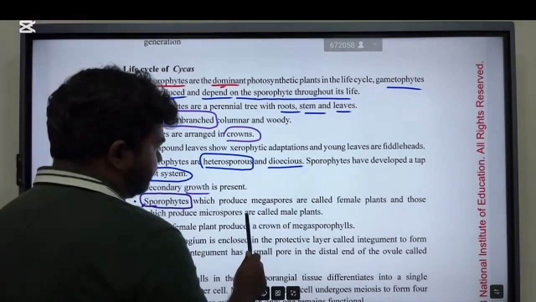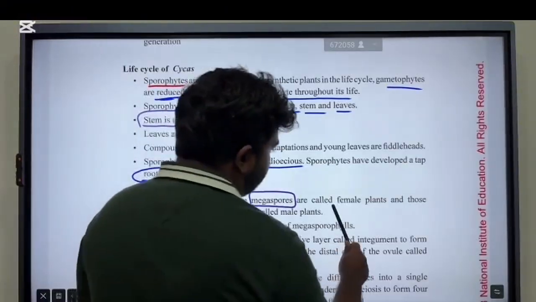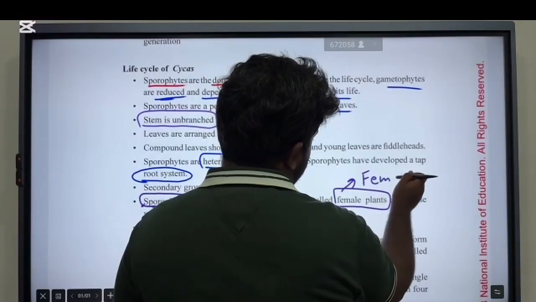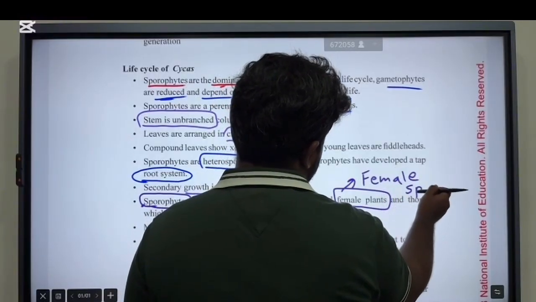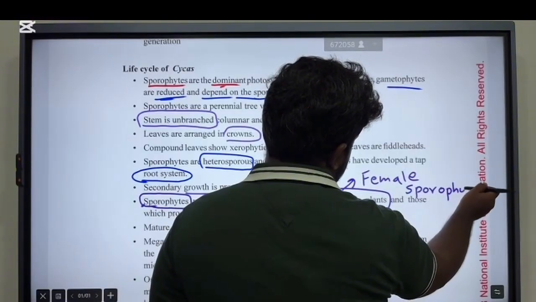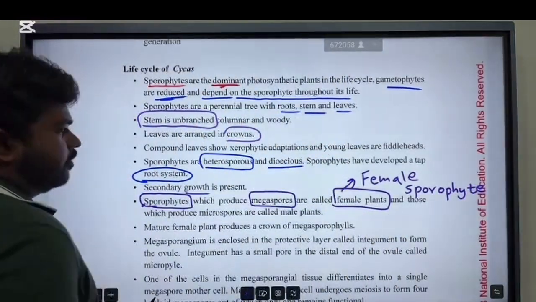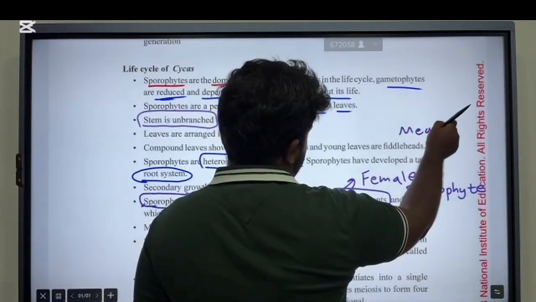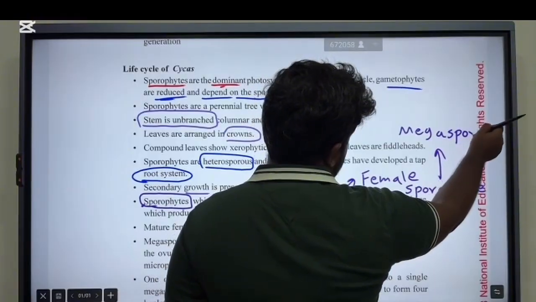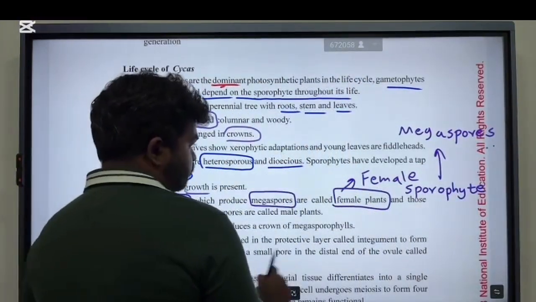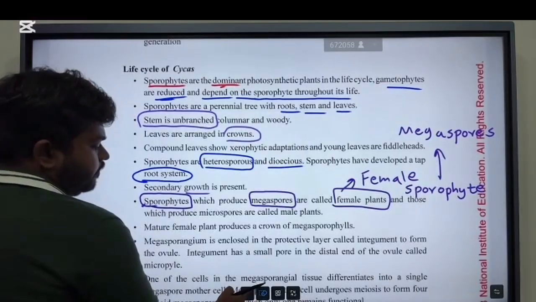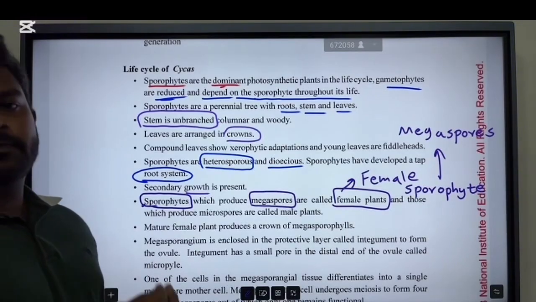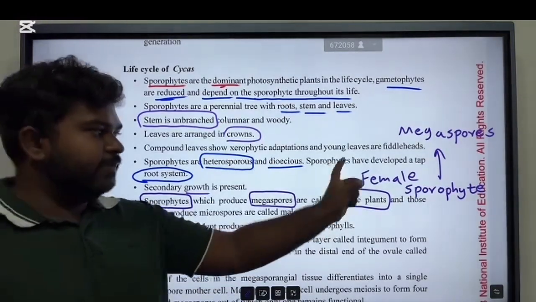So the female sporophyte produces megaspores. Sporophytes which produce megaspores are called female plants, which means the female sporophyte.